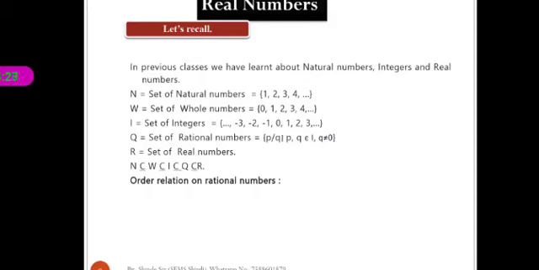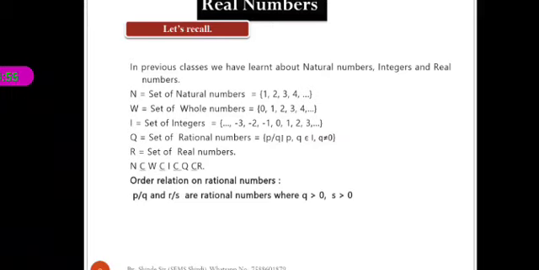We compare the numbers. Comparing the numbers means we find out which is greater, which is smaller, and whether they are equal. Suppose we consider two rational numbers, P by Q and R by S, where Q is greater than 0 and S is greater than 0.